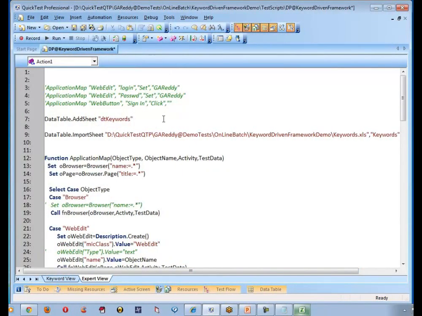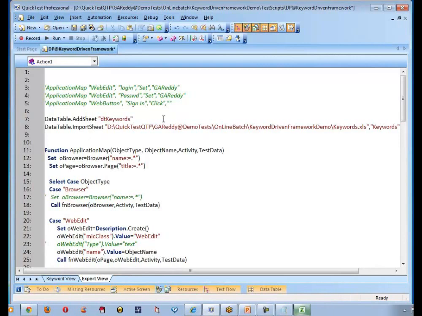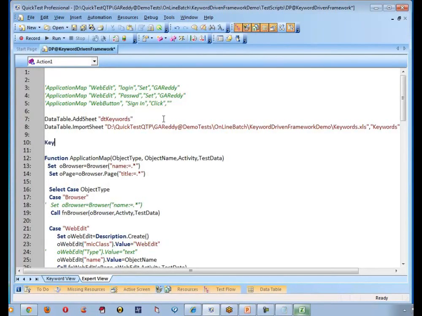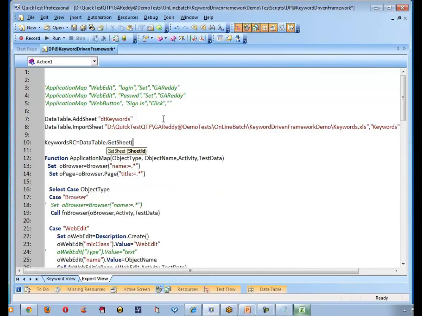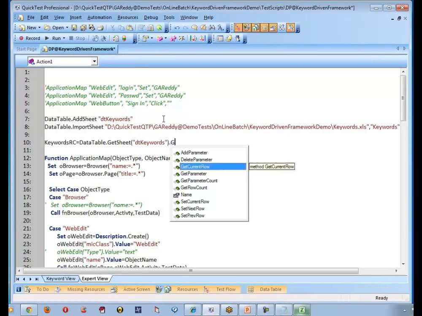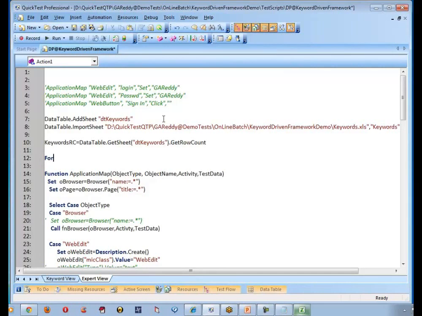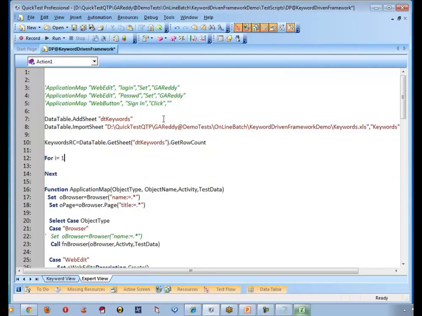The second step is to get the number of rows, correct? Keywords row count is equal to data table dot get sheet. What is the sheet name? DT keywords, and let me say get row count. Once you got the row count, for i is equal to 1 to keywords row count.